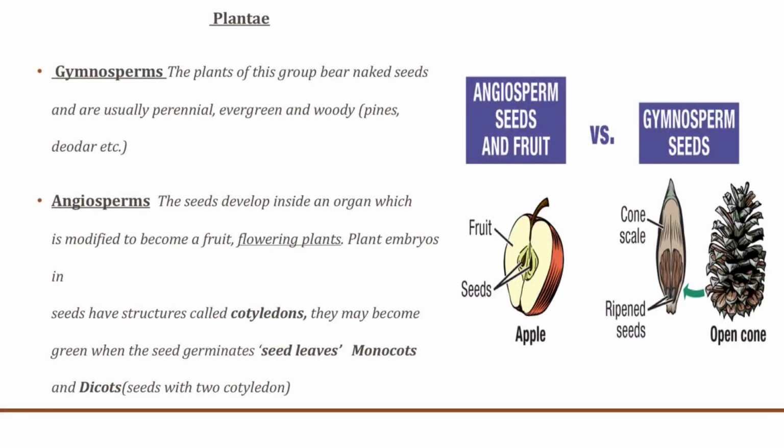Now, gymnosperms are the plants of this group. They bear naked seeds and are usually perennial, evergreen, and woody. Examples are pine and deodar.